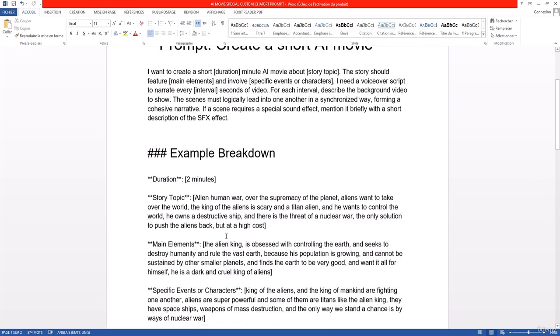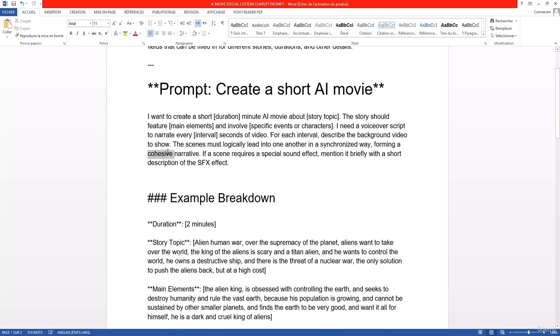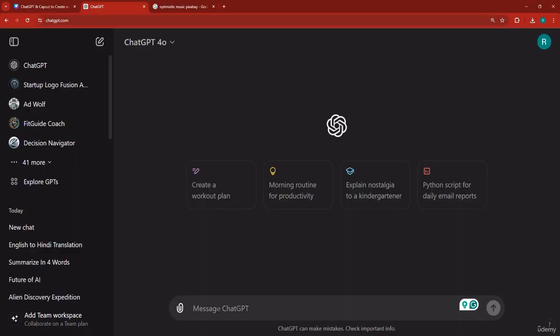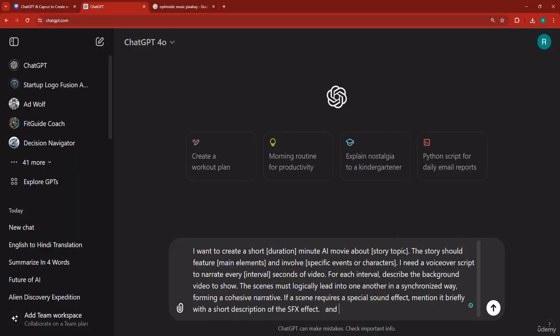So this is it. Now here, what I'm going to do, I'm going to copy the prompt first and foremost. And I'm going to come back here. I'm going to place the prompt and I'm going to say, and here are the variables to take into consideration.